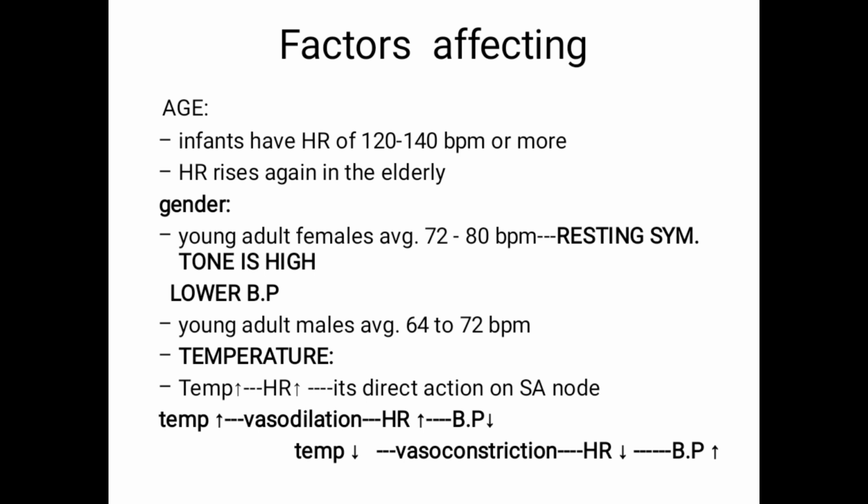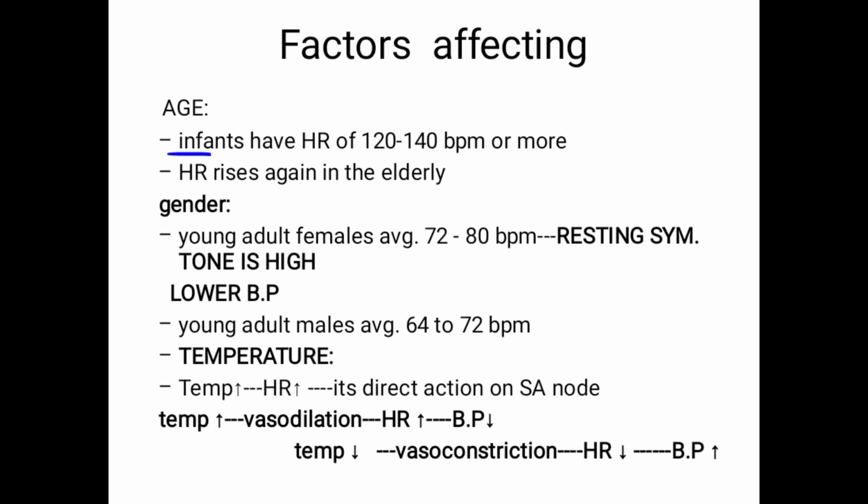Next, coming to the factors affecting heart rate. One is age.